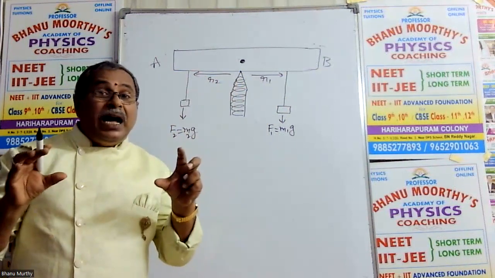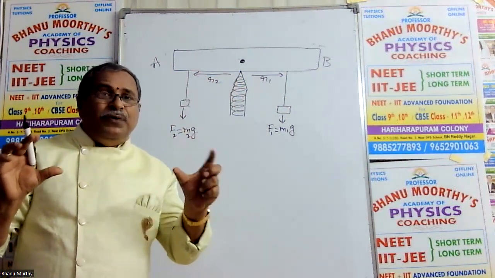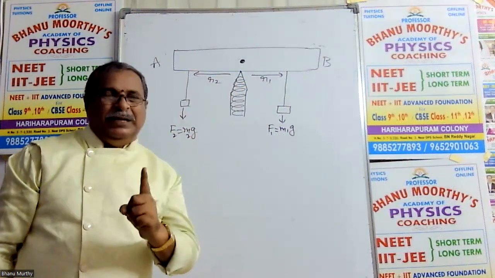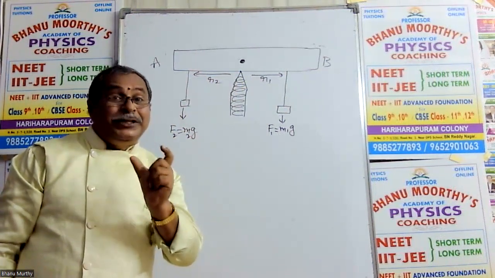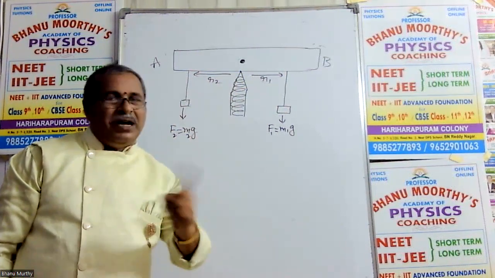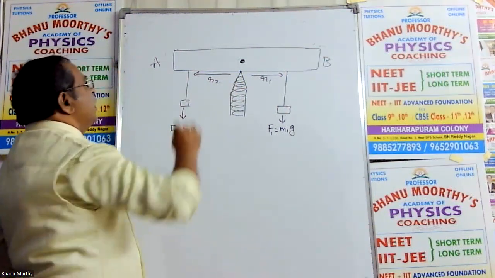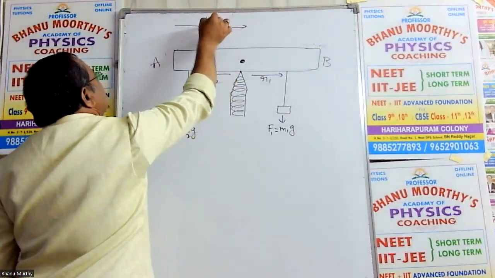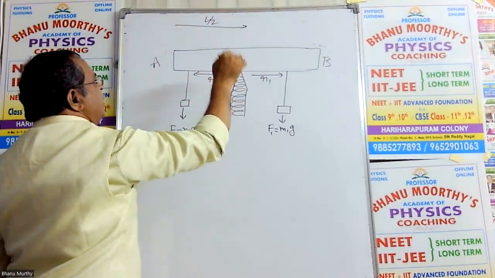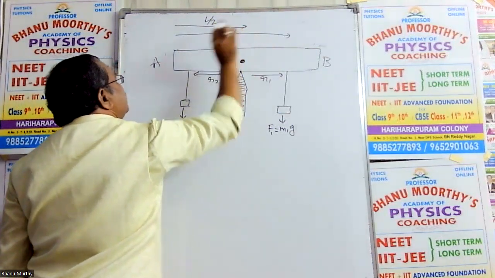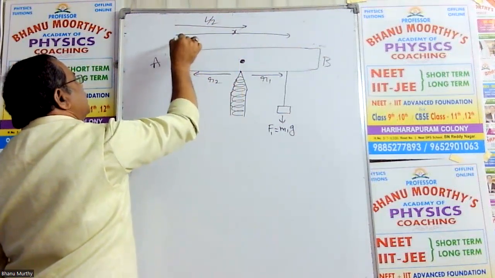Always we should measure the positions of the two forces from the fulcrum, from the tilting point. With respect to the tilting point, we have to measure the dimensions R1, R2, right? Now, total fulcrum position is L by 2. First load position is X, let us assume, and second load position is Y.